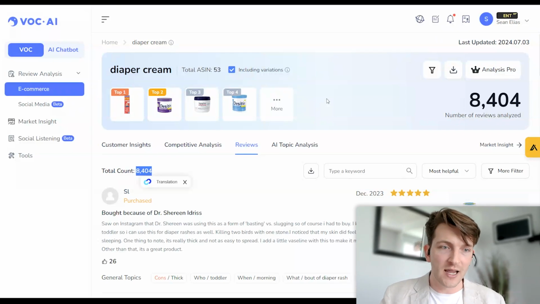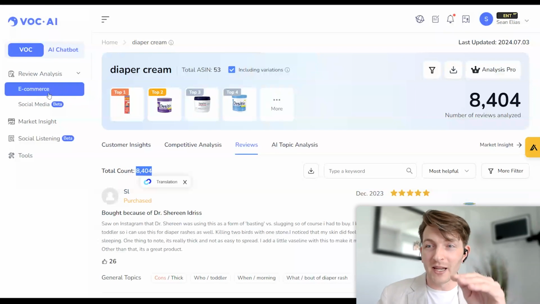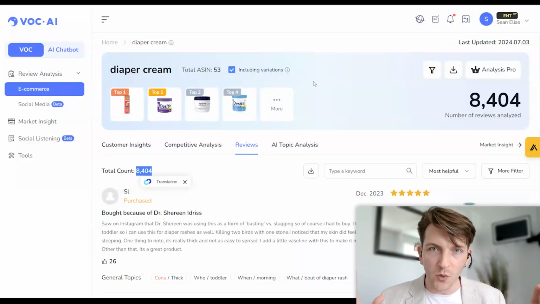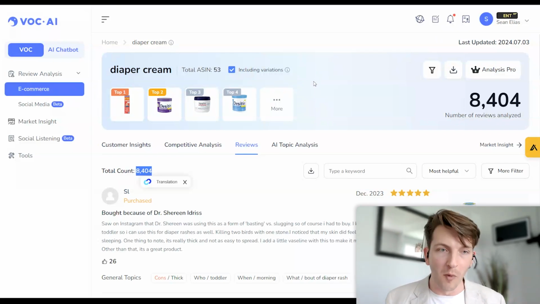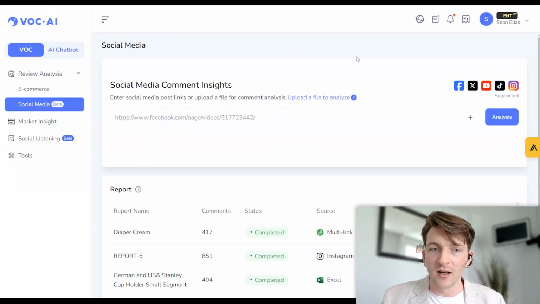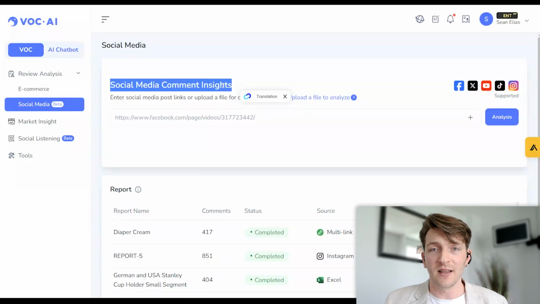And what you can do, this is coming soon, is upload and analyze however many reviews you want from any marketplace, even Shopify, Walmart. But right now, what agencies and brands are doing is uploading a file in the social media comments analysis insights, and they're finding out the information this way. They're creating a report. And this is what we're going to go on to now.